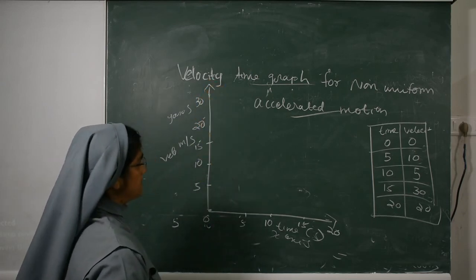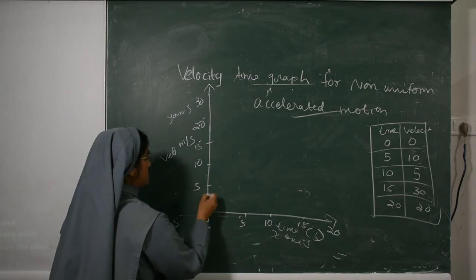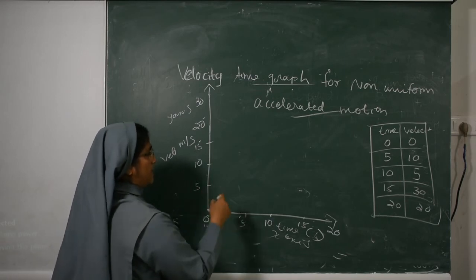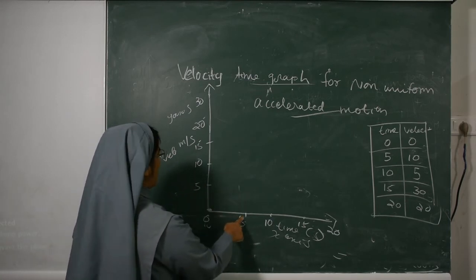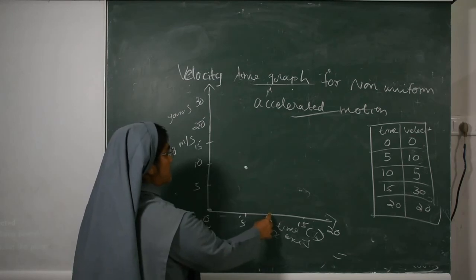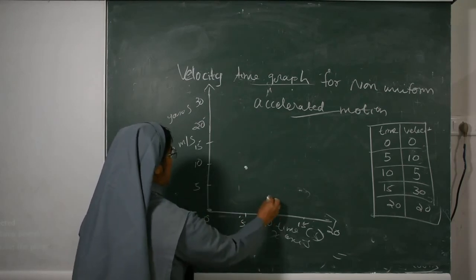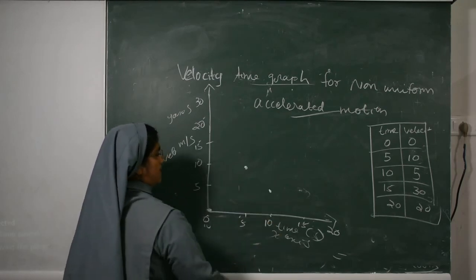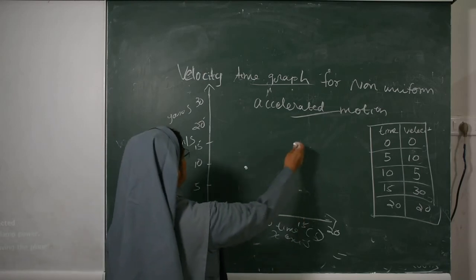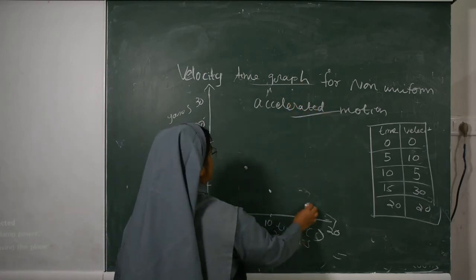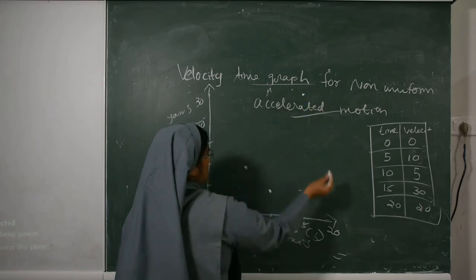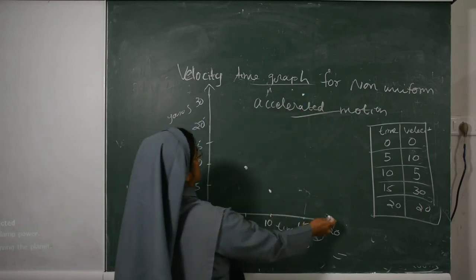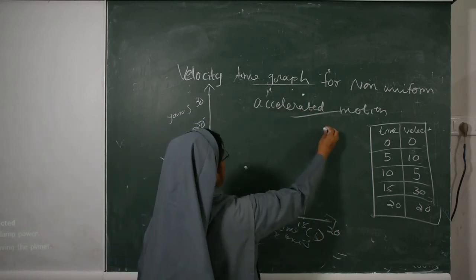You see that at 0 seconds the velocity is 0. Then at 5 seconds, how much is covered? During 10 seconds you see that it is 5. Then at 15 seconds, there is 30. Then again at 20 seconds, 20.